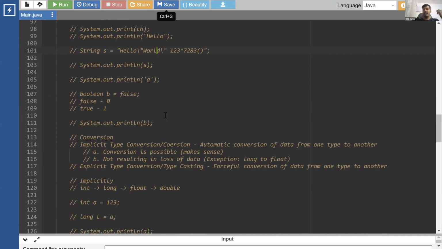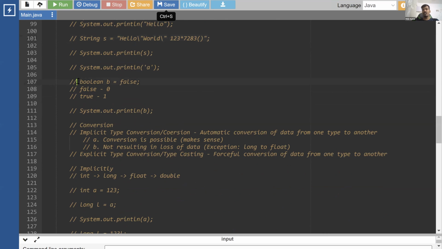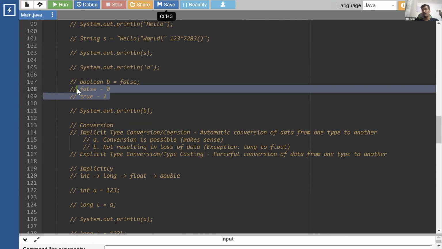Then we have finally boolean, which is a special data type which just stores two values, true and false. False is binary 0, and true is nothing but binary 1.